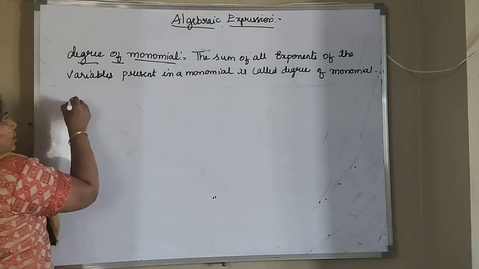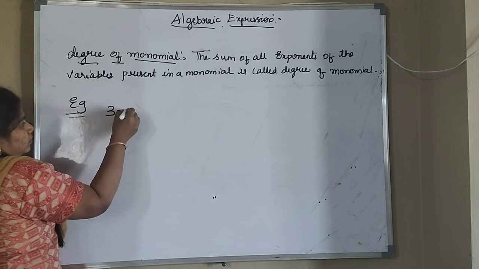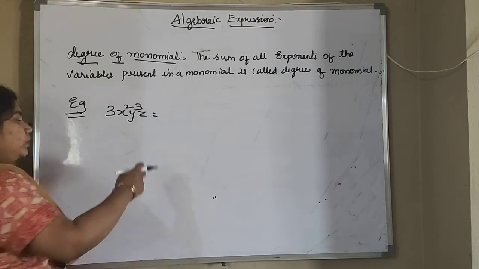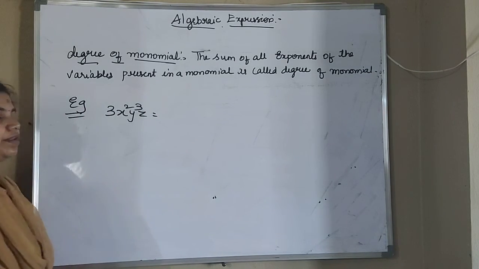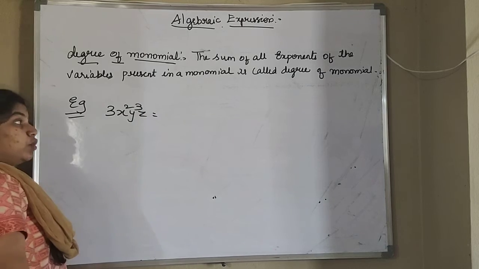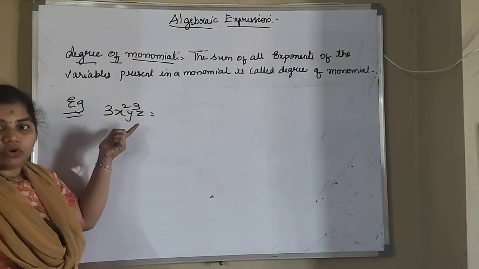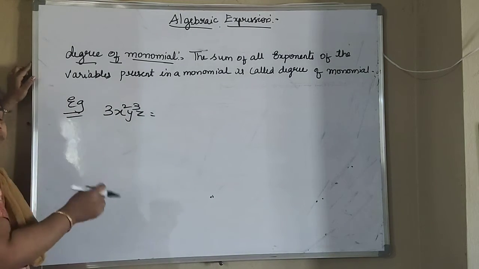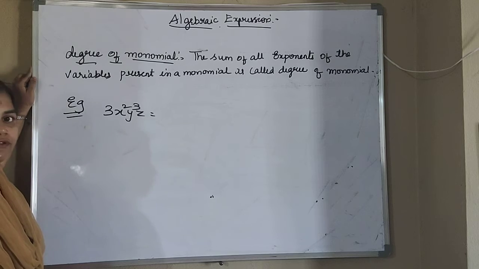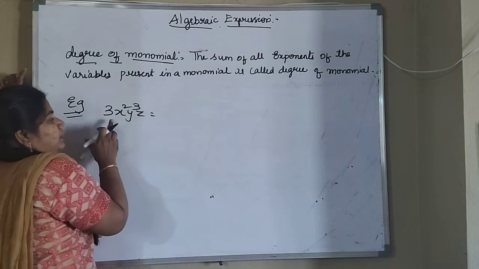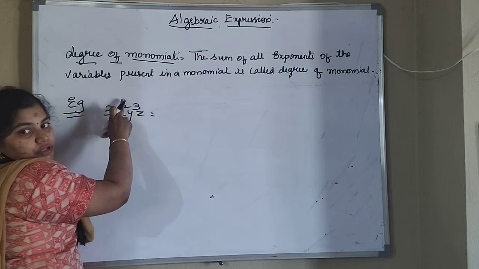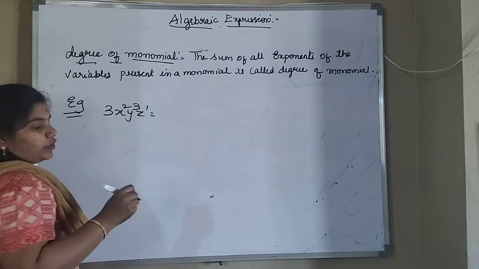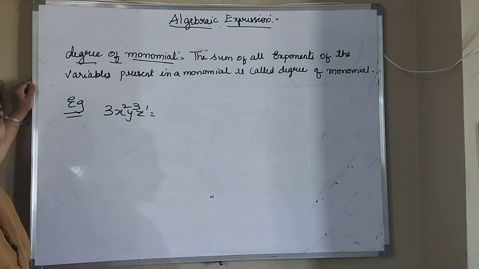Suppose I am taking the example as 3x square y cube z. Is this a monomial? Yes, it is having only a single term. So how to find the degree of this monomial? We have to add the exponents of the variables. Here the x exponent is 2, the y exponent is 3 and the z exponent is 1. If you are not having any power, that means it is 1.